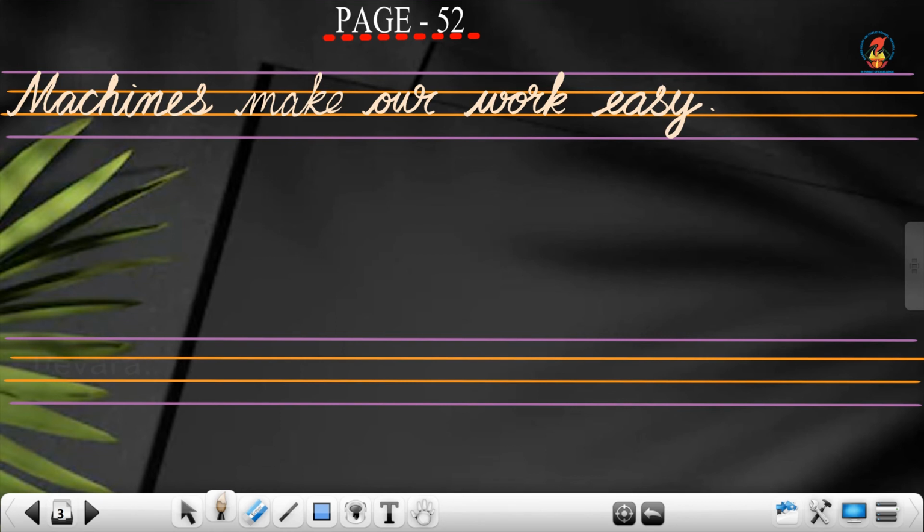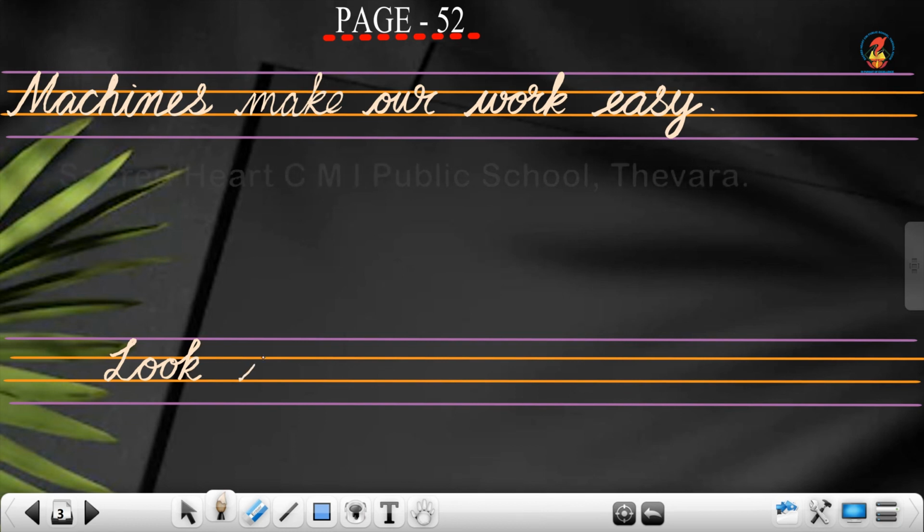And the last sentence in this video is, look before you leave. We are beginning with capital letter L. L, O, O, K. Children, be careful when you write both the loops of L. It should look beautiful.